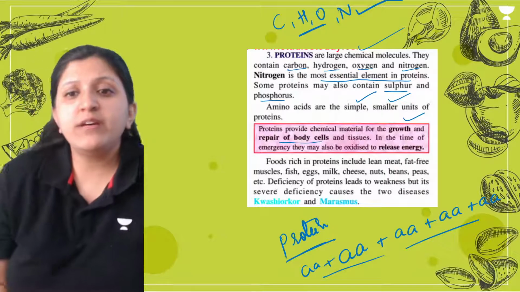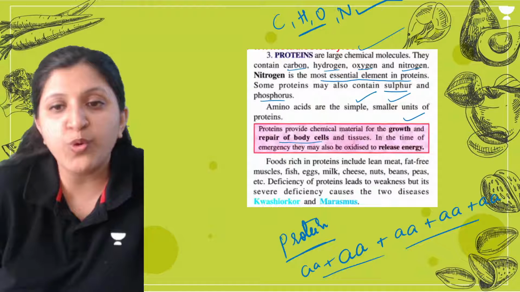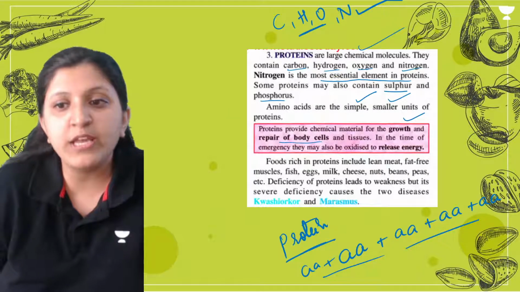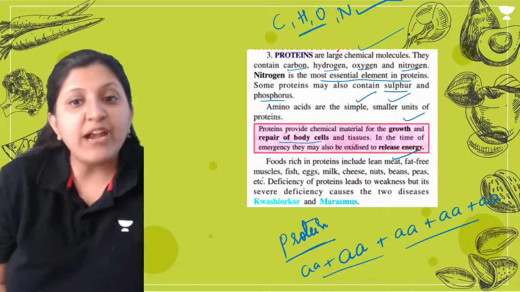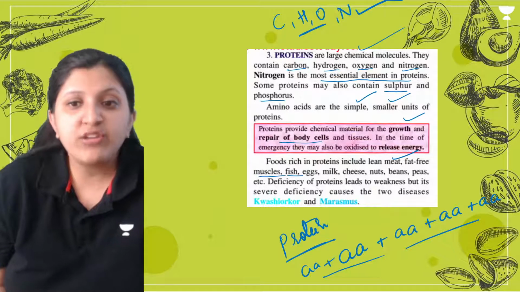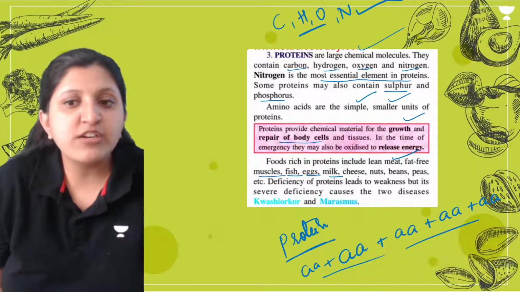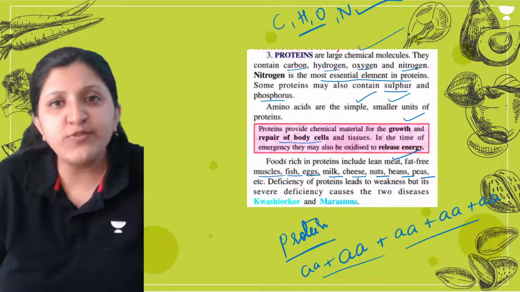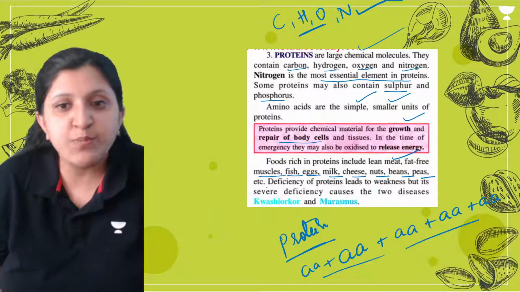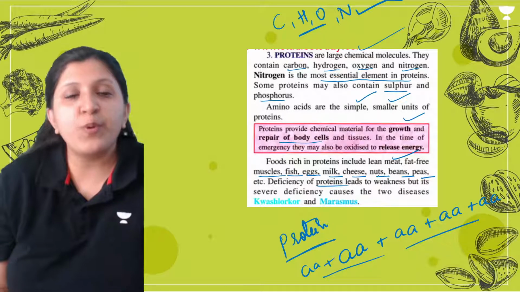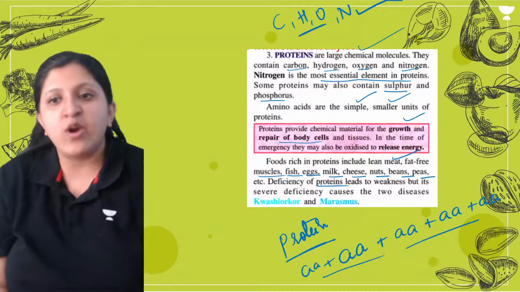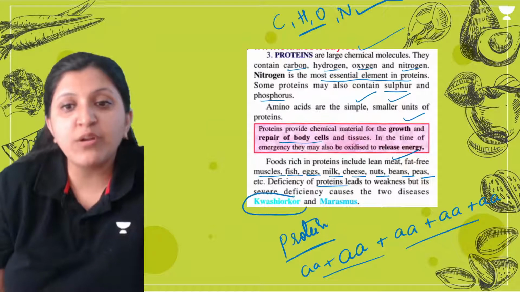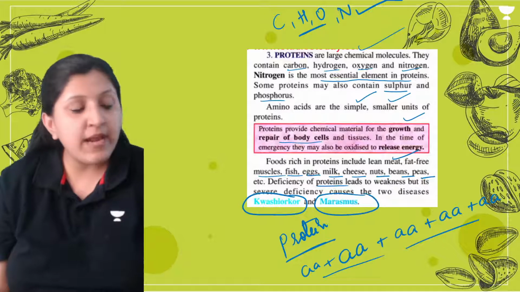So proteins provide growth and repair, we saw. Food rich in protein includes meat, fat free muscles, fish, egg, milk, cheese, nuts, beans, peas. So most of the food we consume is rich in protein. Now, deficiency of protein, so let's say if protein is not there, what is going to happen? It is the Kwashiorkor disease and the Marasmus disease.